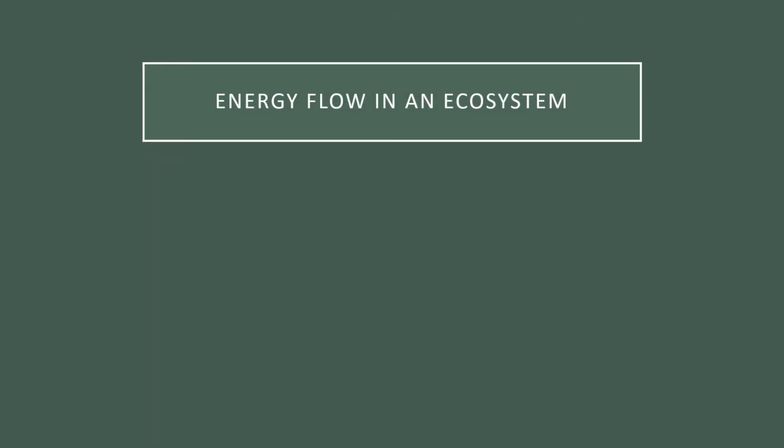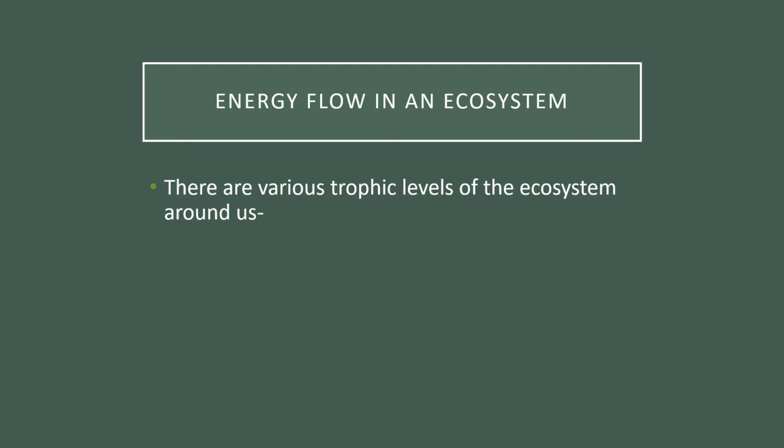Now, the first point from the topic, energy flow in an ecosystem. Students, we have studied the various modes of nutrition of the living organisms. That is, some are producers and some are consumers, while some are saprotrophs or saprophytes and some are decomposers. Based on this mode of nutrition, the organisms are again divided into various trophic levels.